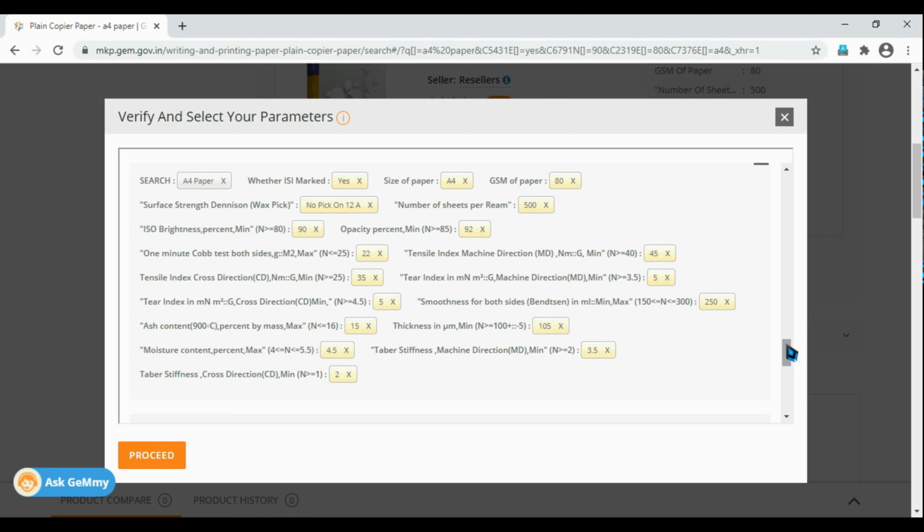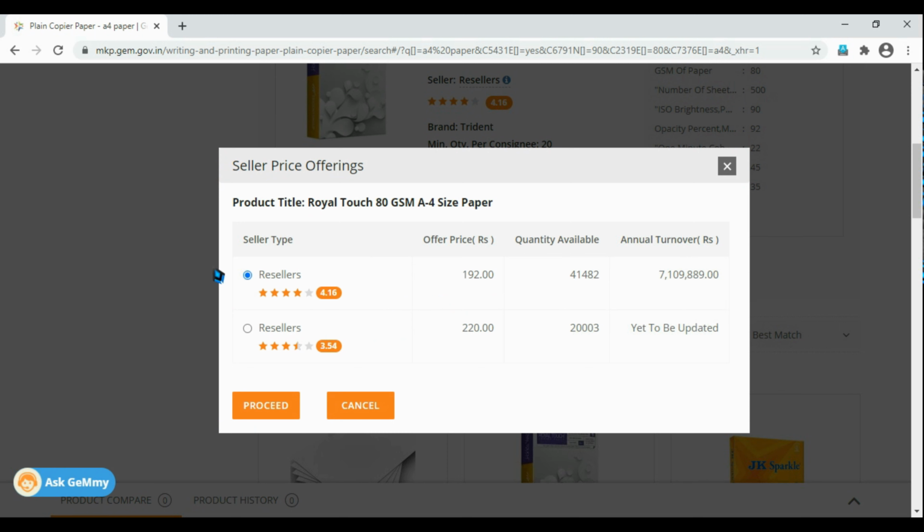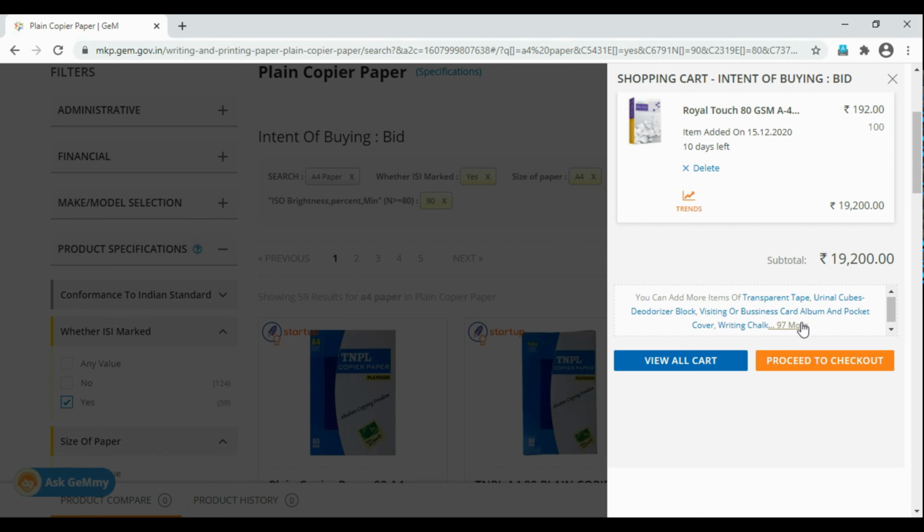See, again these are the golden parameters that came. Now Gem is suggesting various resellers and their prices. Proceed. Now this comes the important part. In this proceed to checkout page, you will see all these items mentioned in the blue icon. These are the various products for which you can go for bunch bidding. Since it was stationery, I'm going for that roller ball pen. I'll choose roller ball pen. You can choose any of the features you want to. In this particular case, roller ball pen.